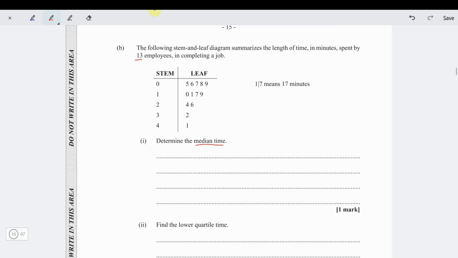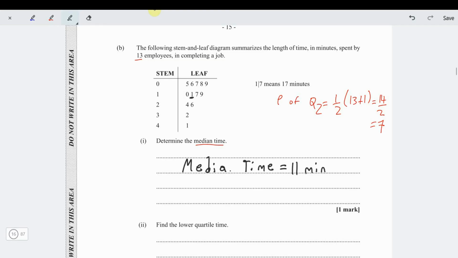Determine the median. The first thing you have to do is find the position of the median. The position of the median is a half the n plus 1 position. So it's a half 13 plus 1, which is 14 over 2, which is 7. So looking for the 7th time. 1, 2, 3, 4, 5, 6, 7. This is the 7th time. So the median time is equal to 11 minutes. That's the median time. Nice.